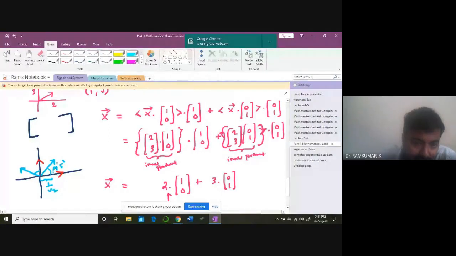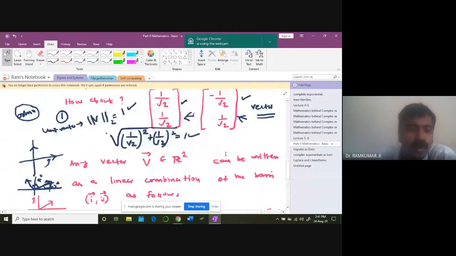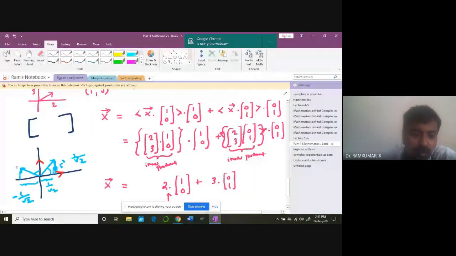And then this particular y-axis value is going to be 1 by square root of 2 again. And again this one, if you look at this, is negative. That's why you are getting 1 by square root of 2, cosine angle, for the negative value. And the last one, again 1 by square root of 2, y-axis sin theta. Okay, so this is a key idea when it comes to creating new basis vectors